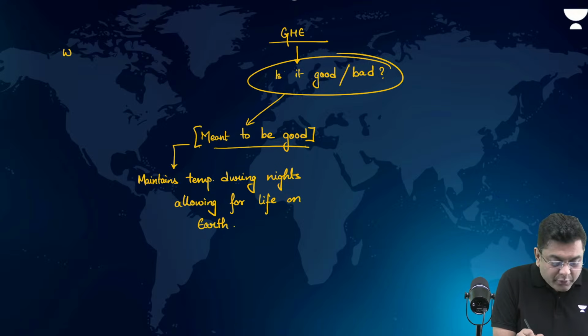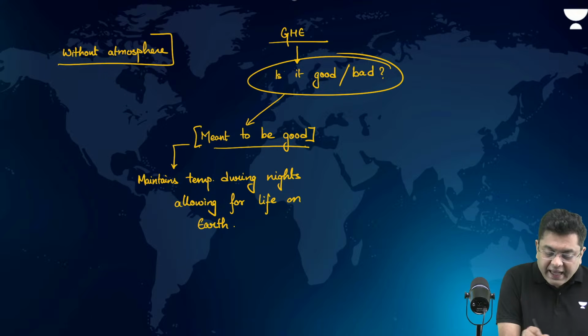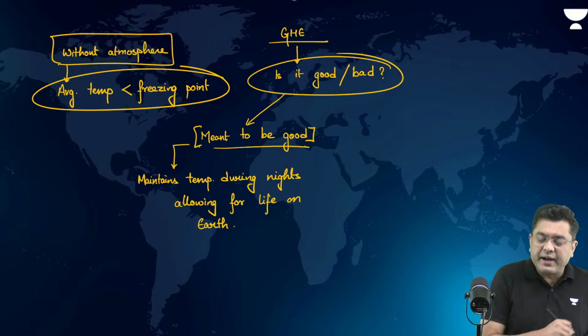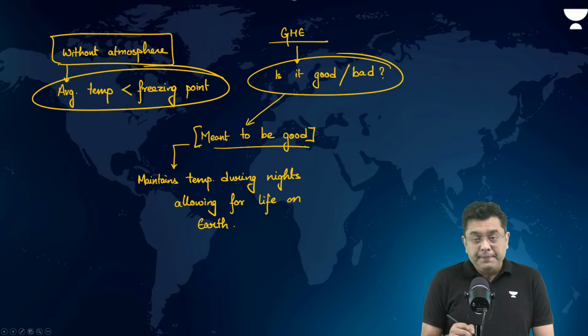So this is basically why, if atmosphere would not have been there, no greenhouse gas, the average temperature across planet Earth would have been below freezing point. So obviously, life would not be able to sustain itself in the kind and the variety that we see today.